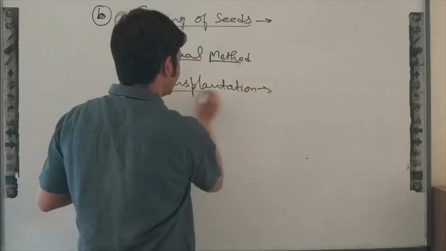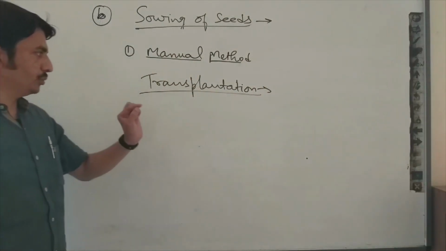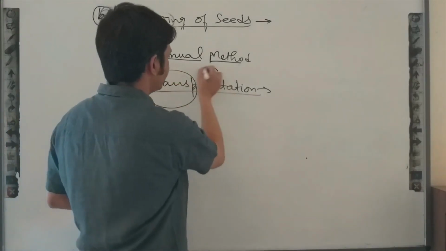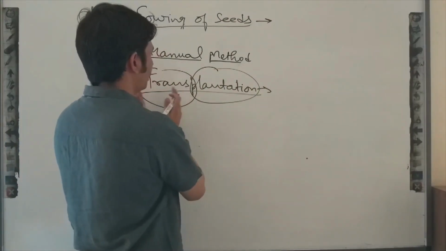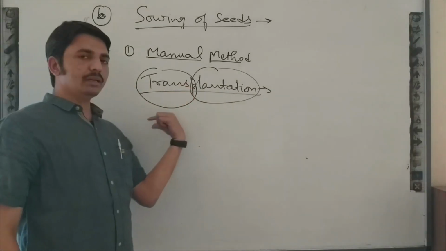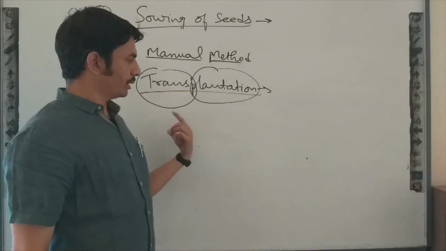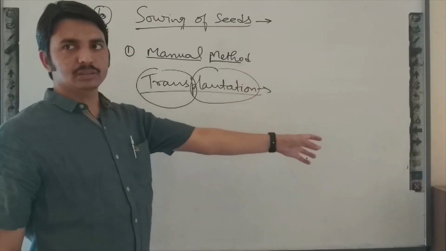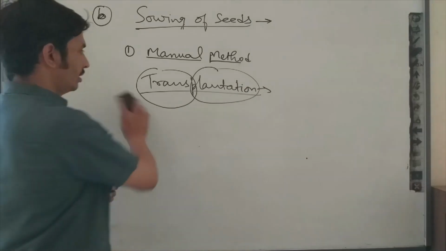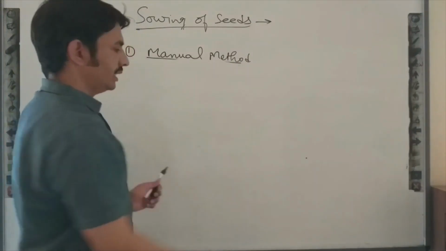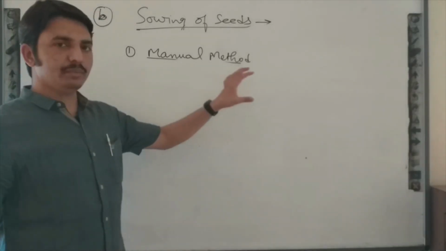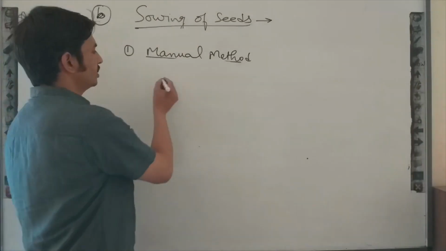So what are we doing in the transplantation method? Transplantation means we are removing seedlings or saplings from one place and planting them at another place.